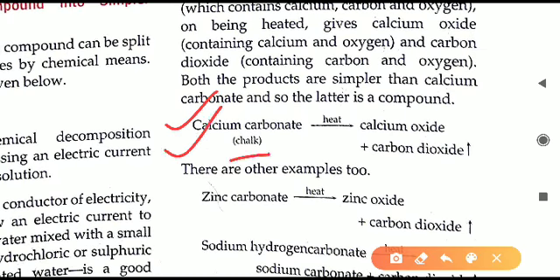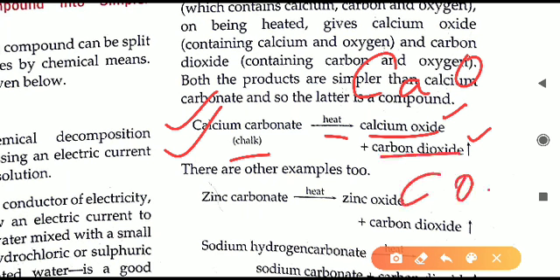That is chalk you have taken. On heating, what will happen? It will break down into two things. One is calcium oxide. Calcium oxide formula is CaO, that is containing calcium and oxygen. And the second thing will be carbon dioxide, that is CO2.